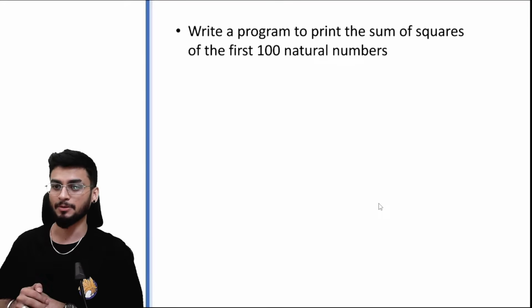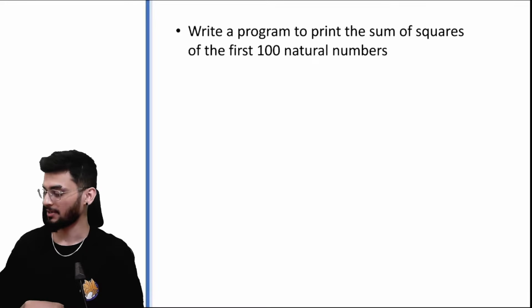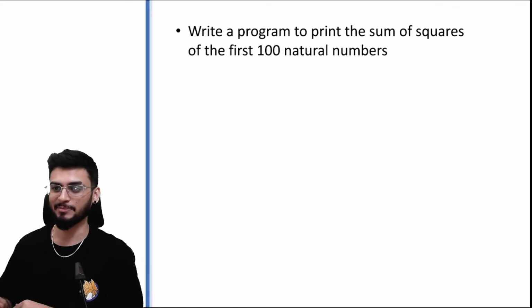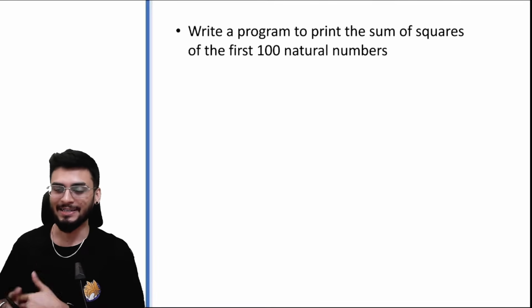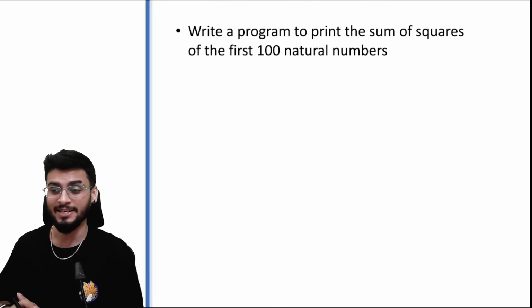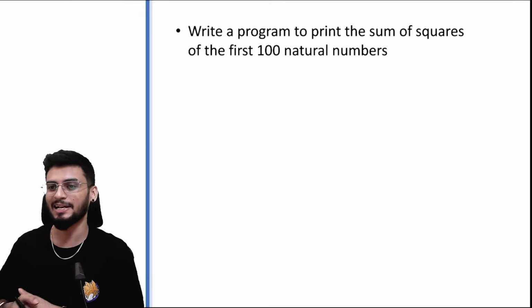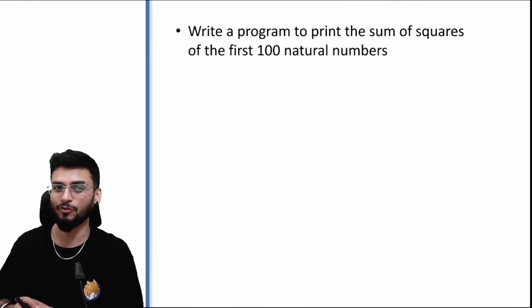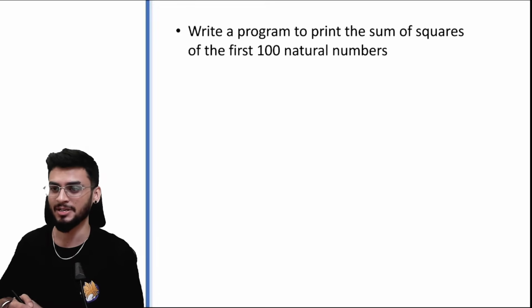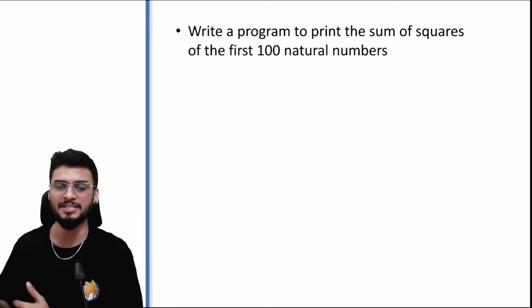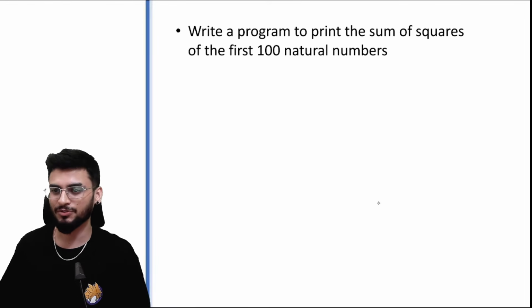Now let's write a program to print the sum of squares of the first 100 natural numbers. Now initially when you look at this, it seems like a mathematics problem. Yes, it is a mathematics problem, but if you try to solve it on paper, it becomes quite lengthy. Right? You have formulas for calculating squares of numbers, but using Python, it becomes very easy using a for loop.